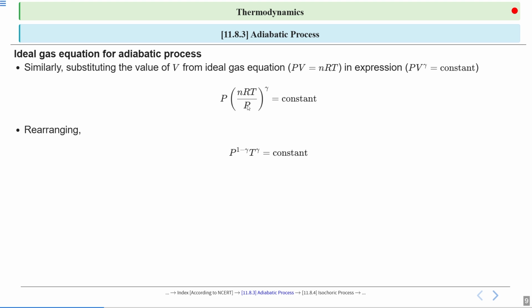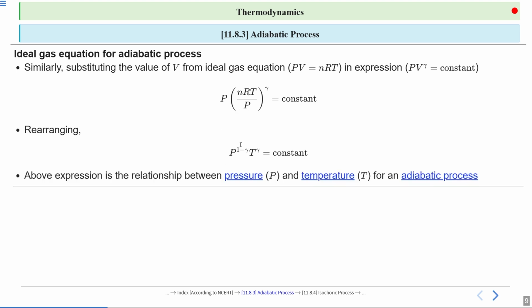If the base is the same, then the powers will add. This expression is the relationship between pressure P and temperature T for an adiabatic process, and this expression is also important: P^(1 minus gamma) T^gamma equal to constant.